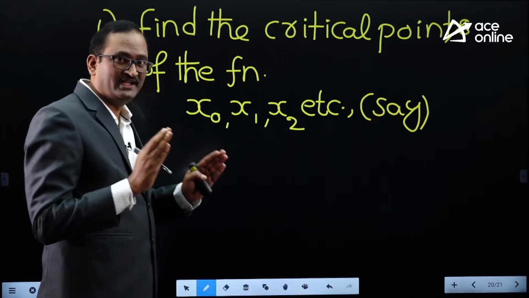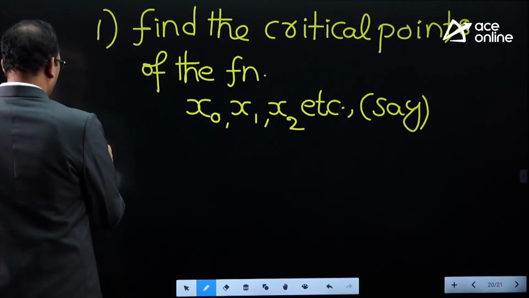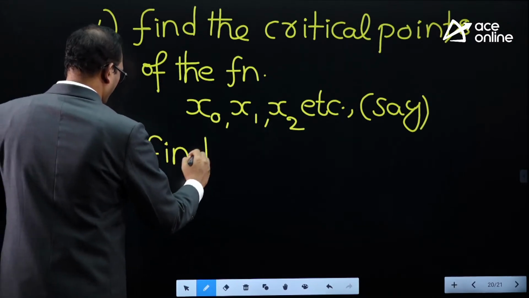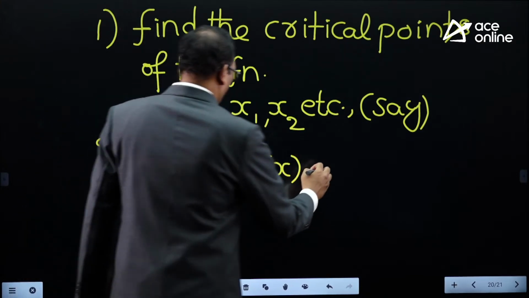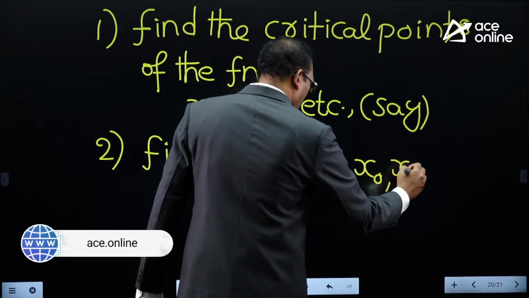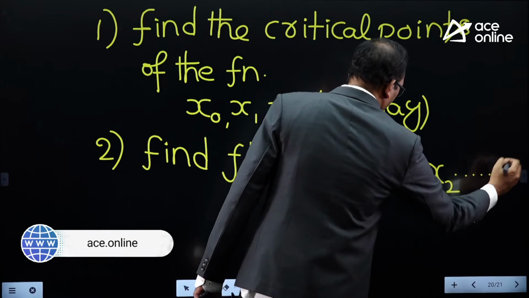At each and every critical point, find f double dash x. Find f double dash x at the critical points x0, x1, x2, and so on.